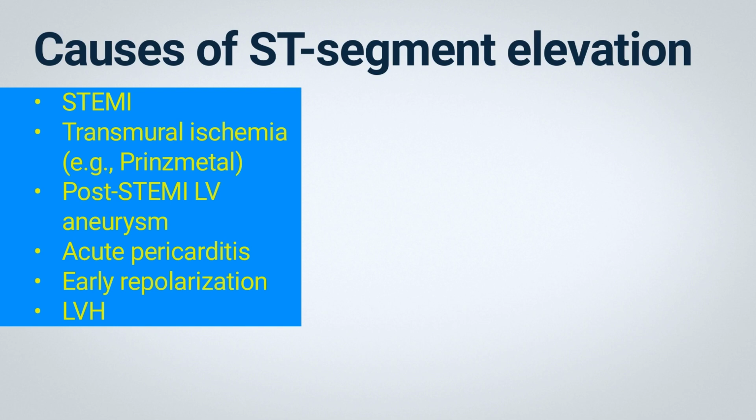Patients who have had a previous acute myocardial infarction, usually extensive anterior infarctions, and who progress or may progress to left ventricular aneurysm can maintain ST segment elevation even after the acute phase of the infarction. This can also be a confounding factor in patients with acute myocardial infarction. Patients with acute pericarditis may also experience ST segment elevation.